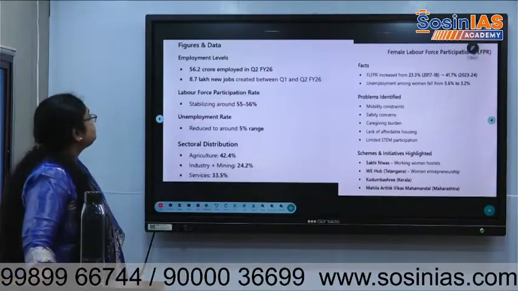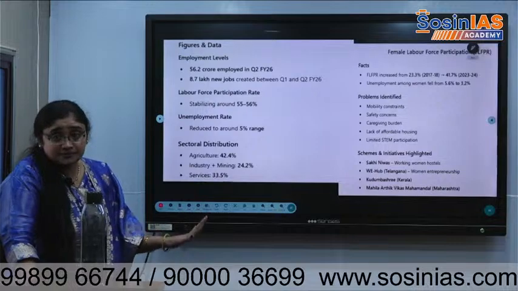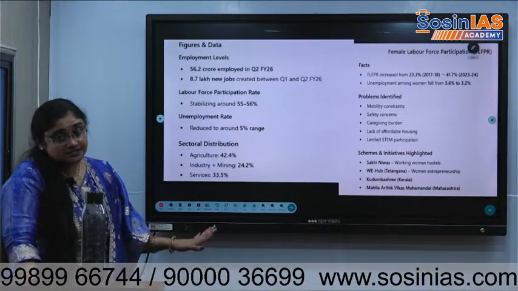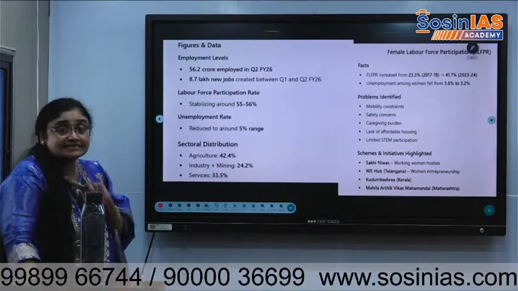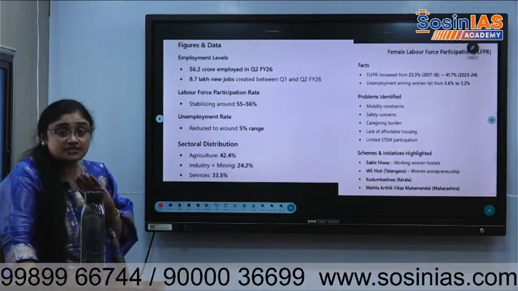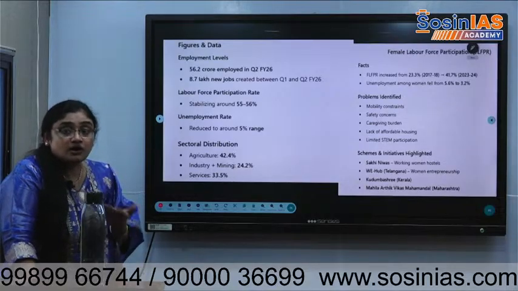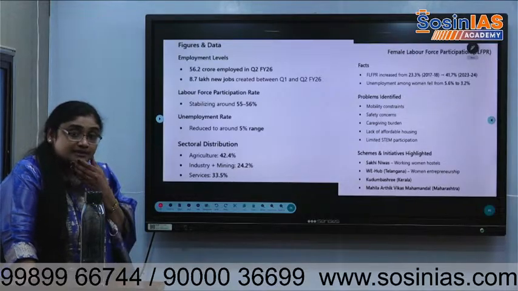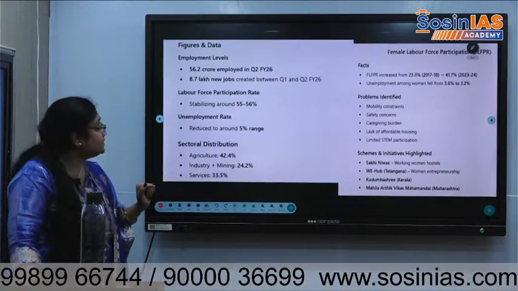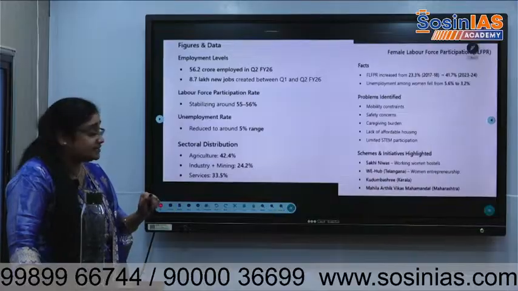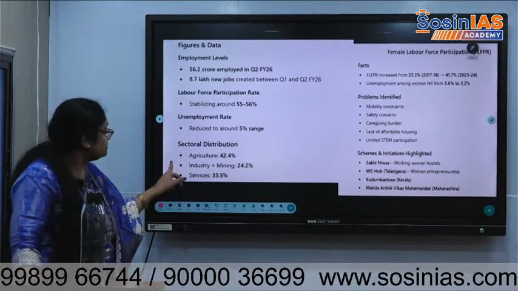So see here, employment levels are increasing. That's what government will say. Economic survey also says that in financial year 26, the labor force participation rate is stabilizing. What is labor force participation? People who want to do the work and people who are already doing the work. That is labor force participation. Okay. Unemployment rate has reduced to around the 5% range. Reduced, but it is still a problem.